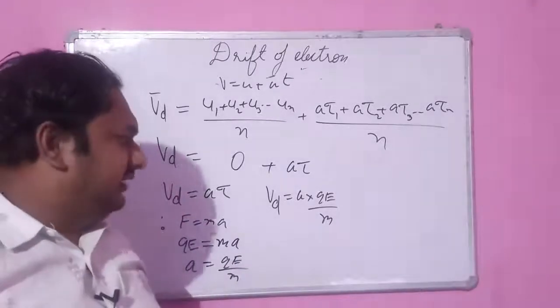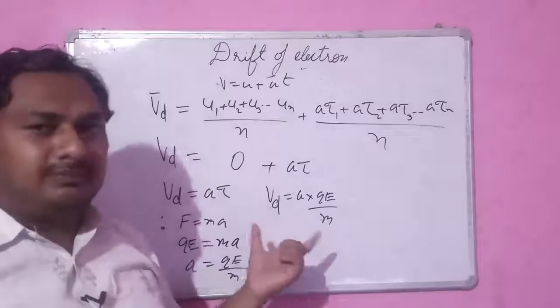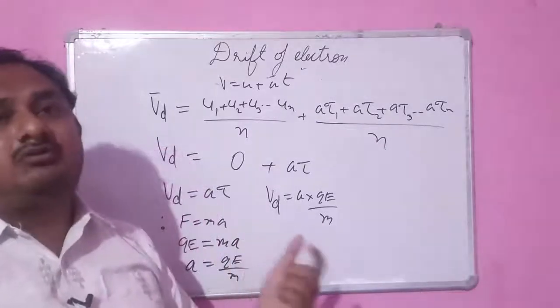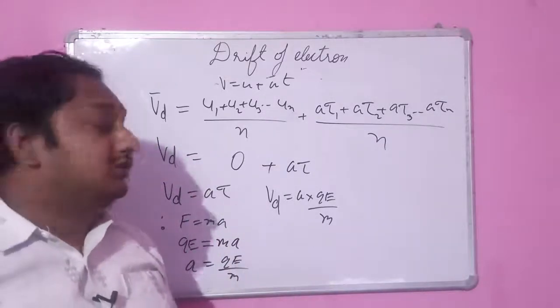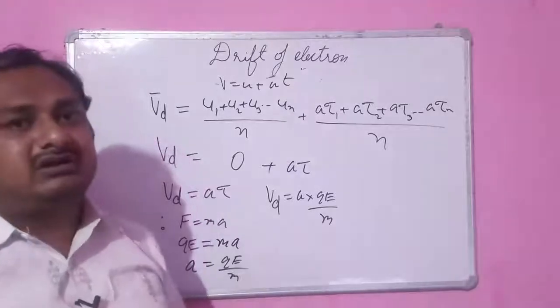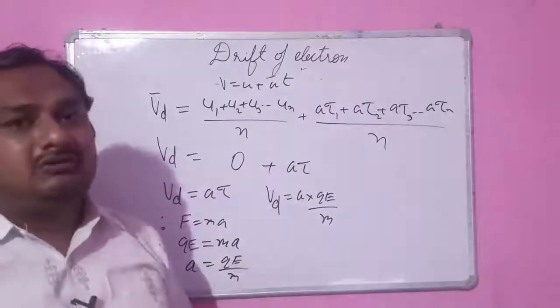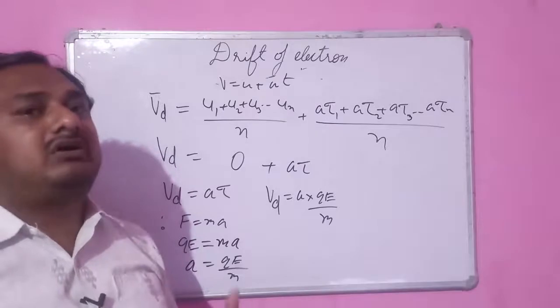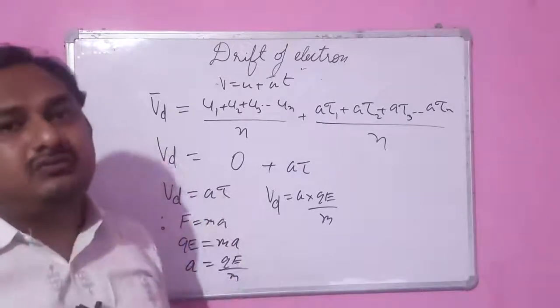Now we are going to the microscopic form of Ohm's law. The first parameter we have learned is the drift velocity, the average velocity by which all the electrons get drifted in the favor of force.